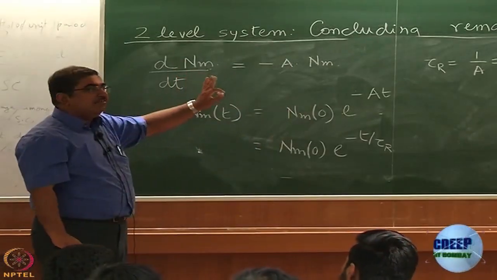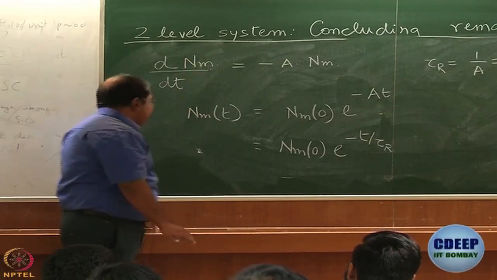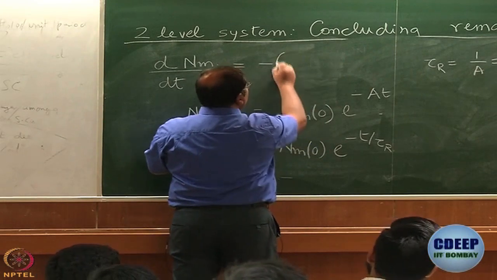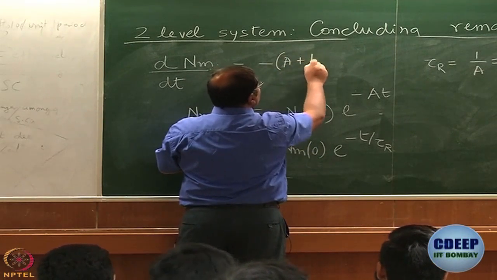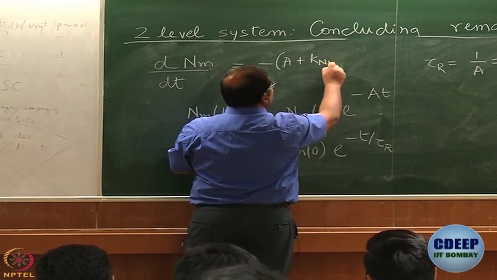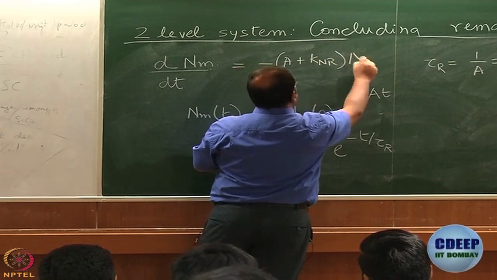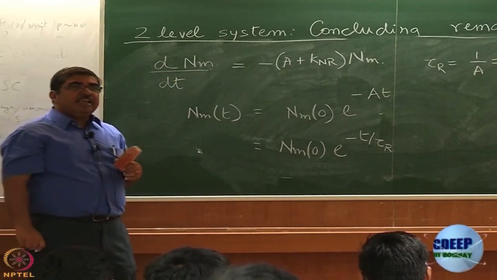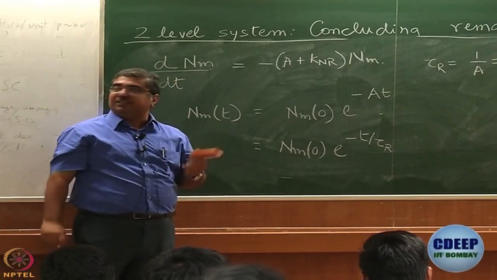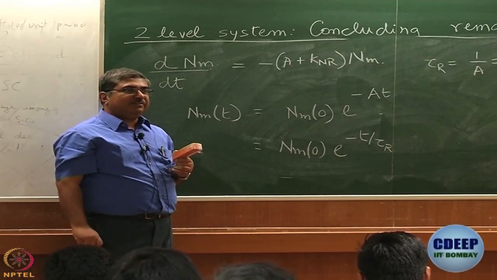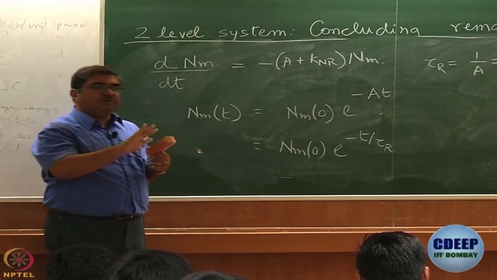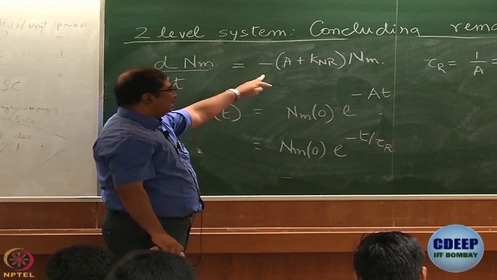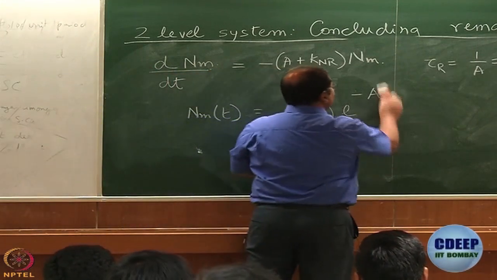We have defined radiative lifetime, fine. But if we really want the whole picture, then I should write not just A, but some other term. I choose to write A plus KNR. N for non, R for radiative. KNR is the non-radiative rate constant. So if I do this, this expression just gets modified in this way.